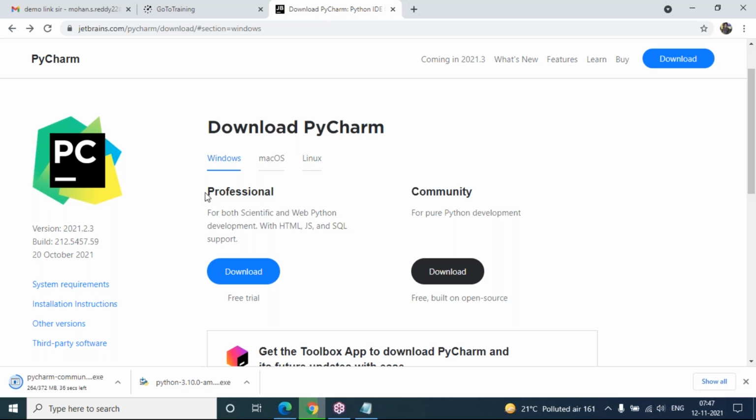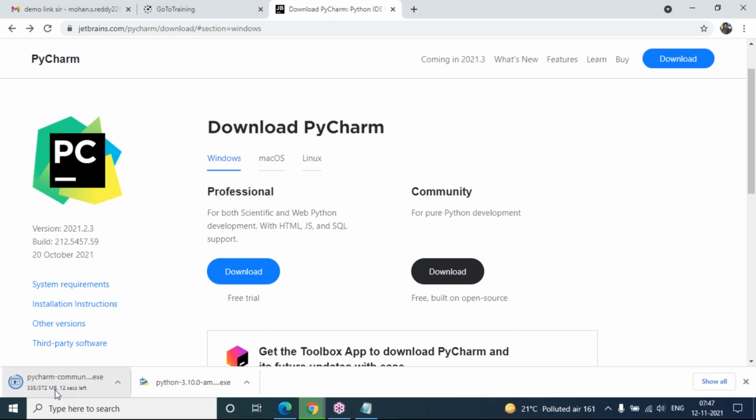So right now, forget about this professional editor. This is required when we are going to deal with Django applications with Python. At that time, I will give more clarity on this. But right now, for us, community is enough for pure Python development purpose, core and advanced. It's completely free and it will not expire, and you can use this community version for a long time.